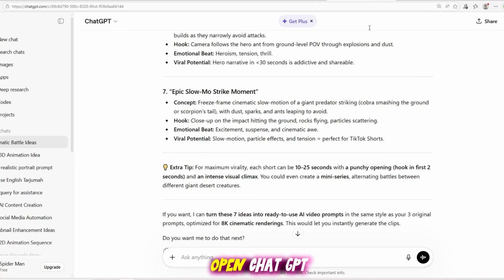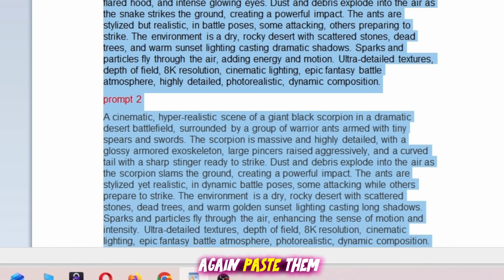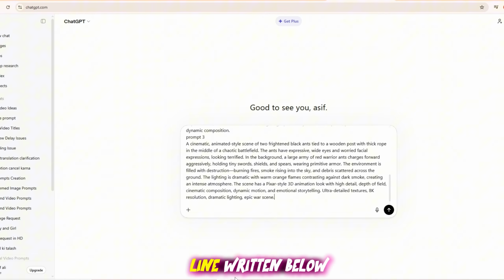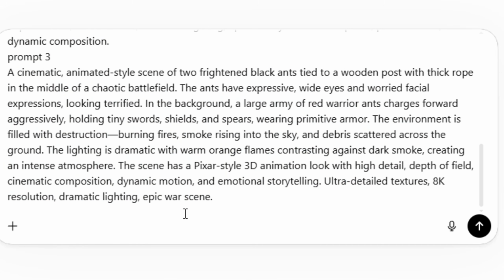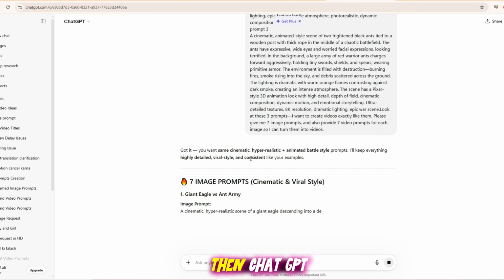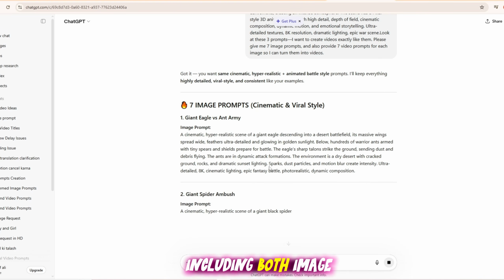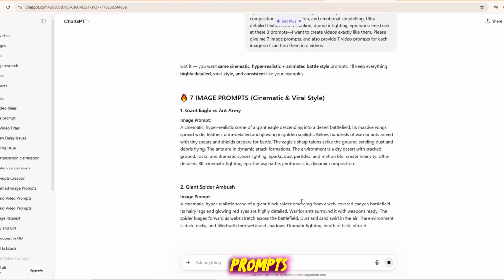For that, open ChatGPT. Again, copy all the prompts, paste them. Then copy the line written below and paste it too. After that, write, look at these 3 prompts. I want to create a video exactly like them. Please give me 7 image prompts and also provide 7 video prompts for each image so I can turn them into videos. Then ChatGPT will generate the best prompts for you, including both image prompts and video prompts.